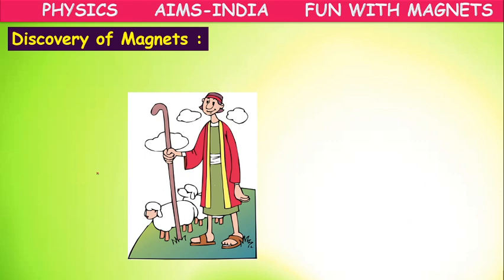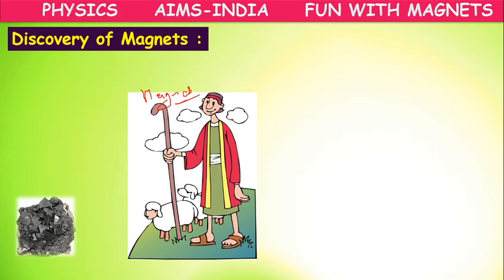Once upon a time there was a shepherd called Magnus. One day, for grazing his sheep, he went to the top of a hill. While he was there with his sheep, he kept his foot on a black rock and he kept his stick on the black rock. He was standing on the rock with his stick touching the black rock.